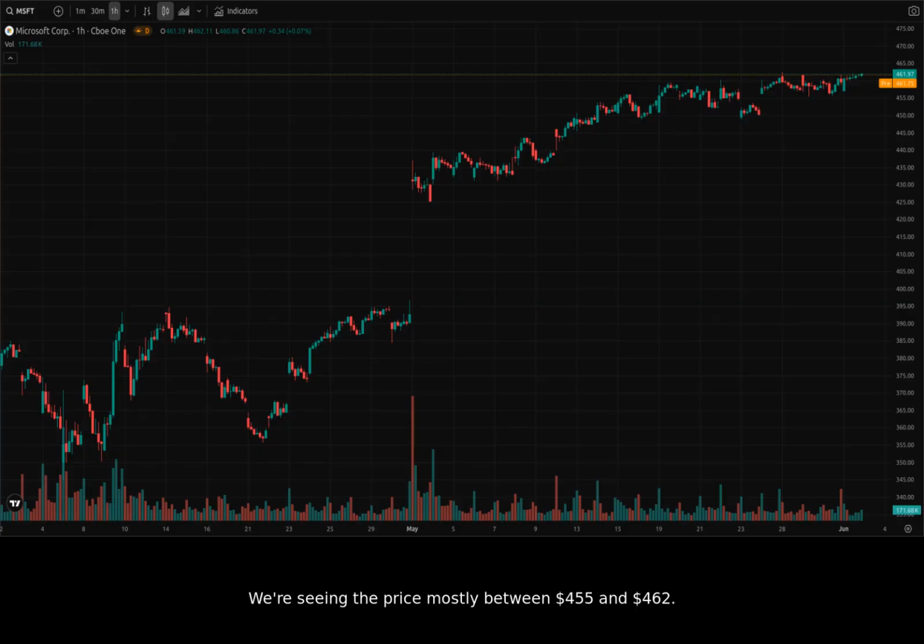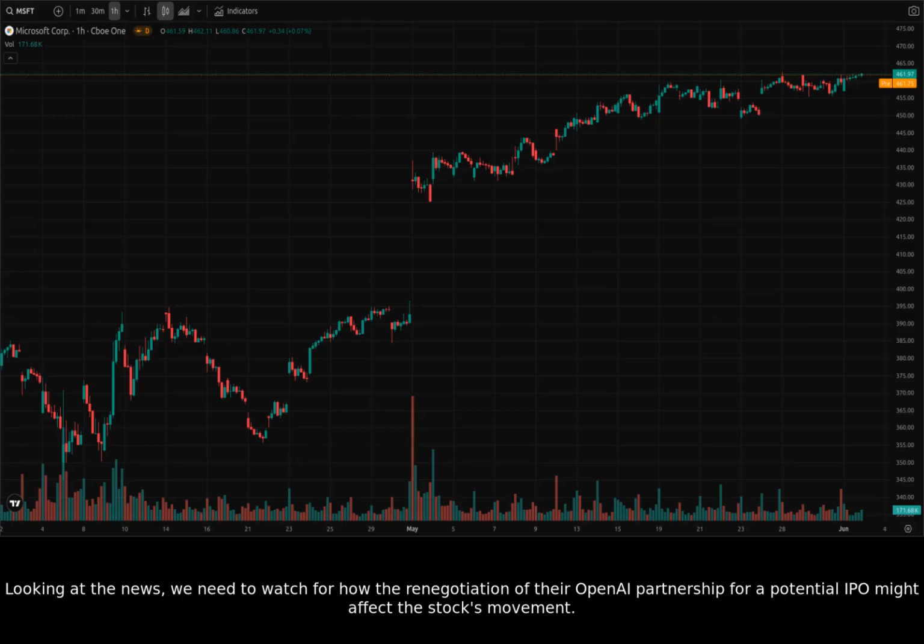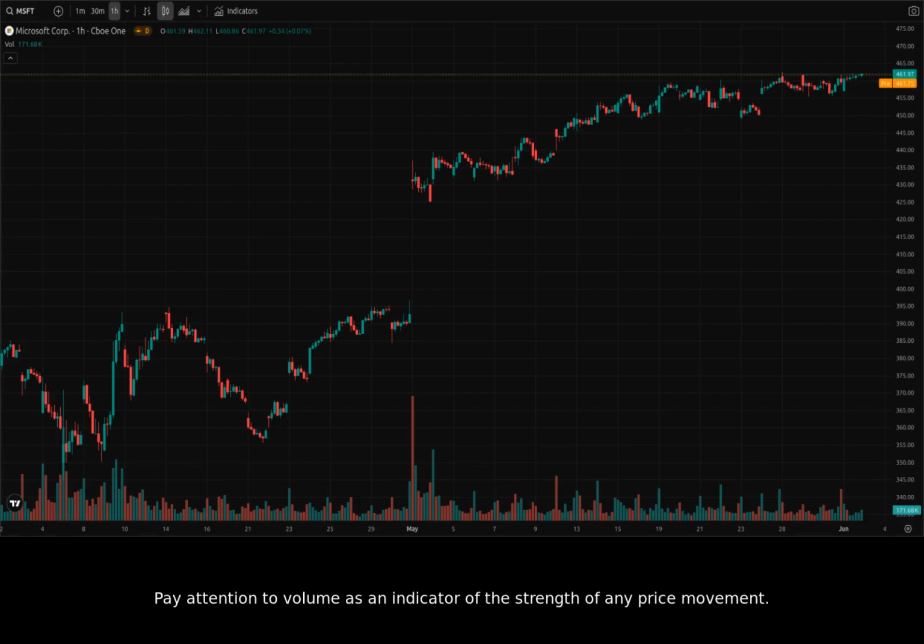We're seeing the price mostly between $455 and $462. Looking at the news, we need to watch for how the renegotiation of their OpenAI partnership for a potential IPO might affect the stock's movement. Pay attention to volume as an indicator of the strength of any price movement.